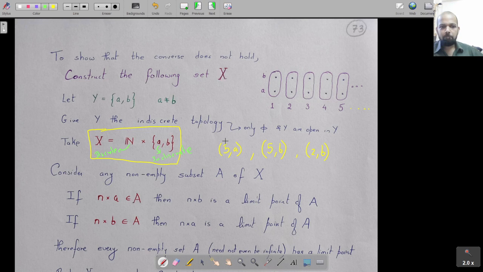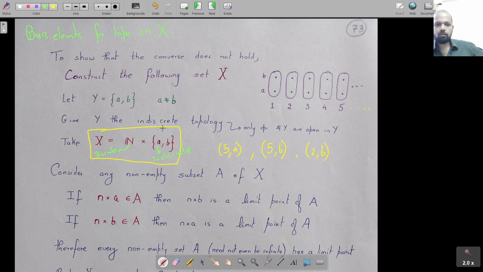So when you look at basis elements for this topology on X, what are going to be your basis elements? That is going to be a basis element for the topology on N crossed with a basis element for the topology on {A, B}, but {A, B} has the indiscrete topology.